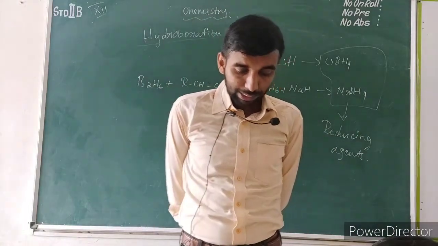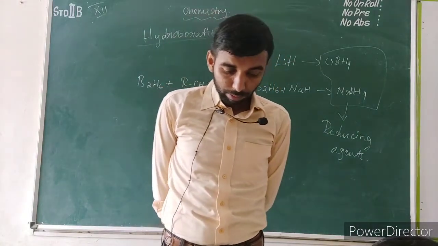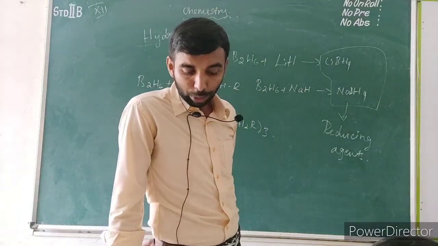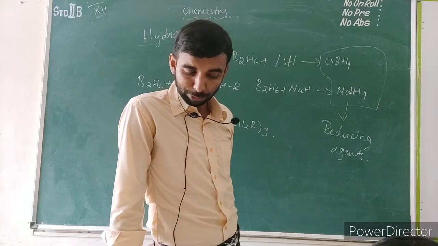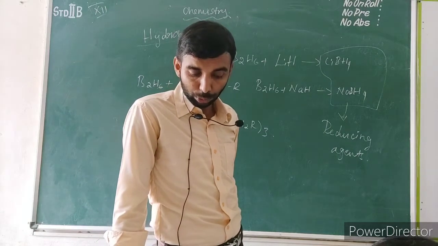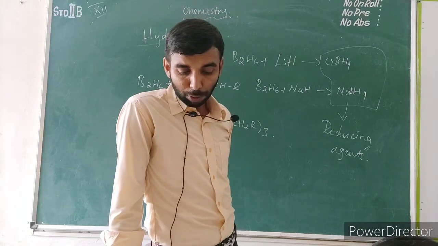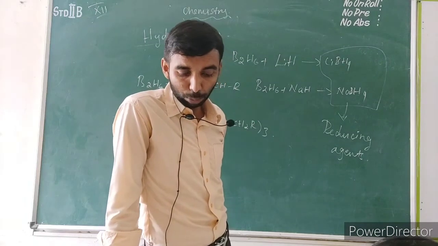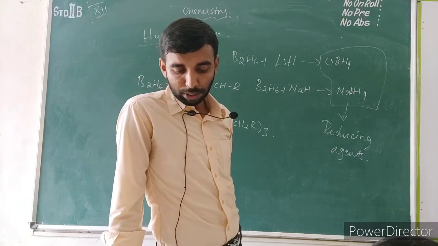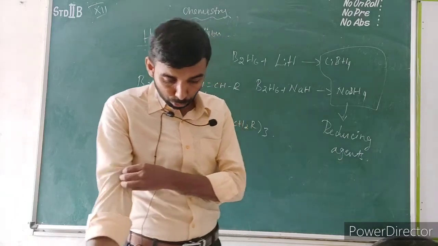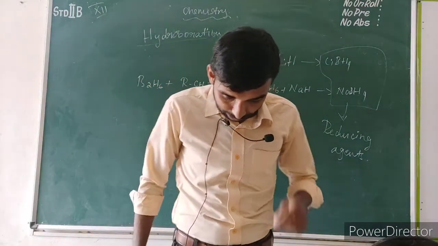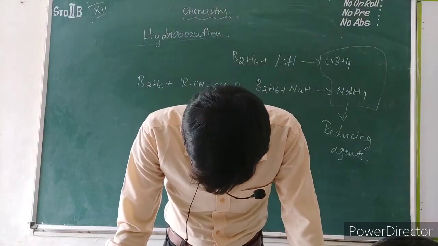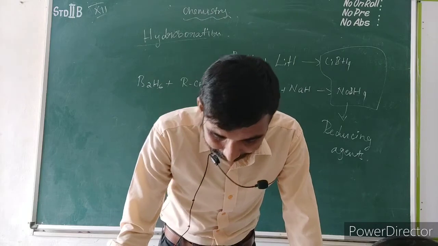Okay. Next is the reaction with ammonia. When treated with excess ammonia at low temperature, diborane gives diborane diammoniate. On heating at high temperature, it gives borazole. The reaction occurs between diborane and ammonia at 153 Kelvin. The product will form as B2H6.2NH3, or diborane diammoniate. On heating at high temperature, it gives borazole. How will you prepare the borazole? The formula of borazole is given on page number 37. Please make a note. The formula of borazole is B3N3H6.